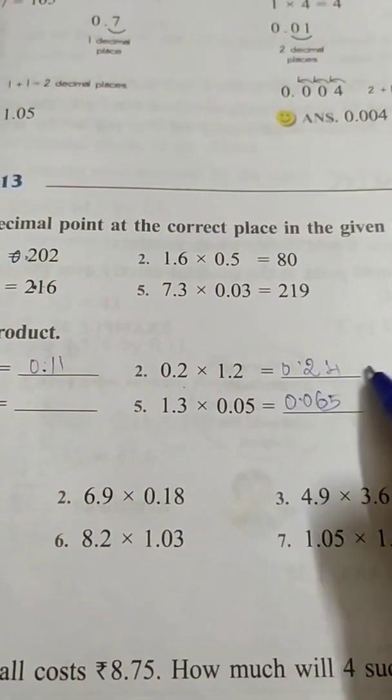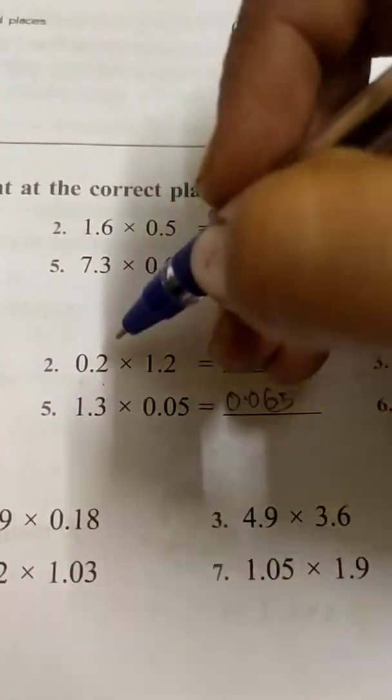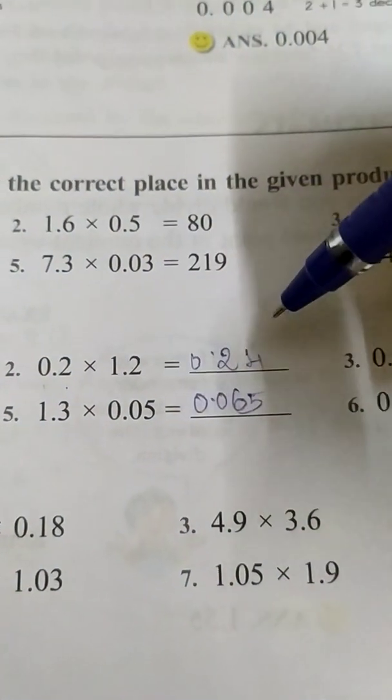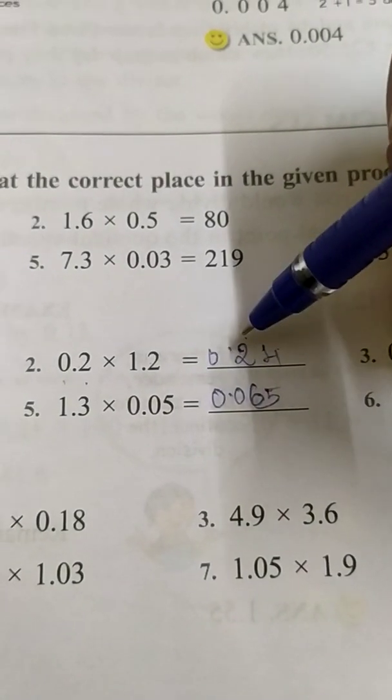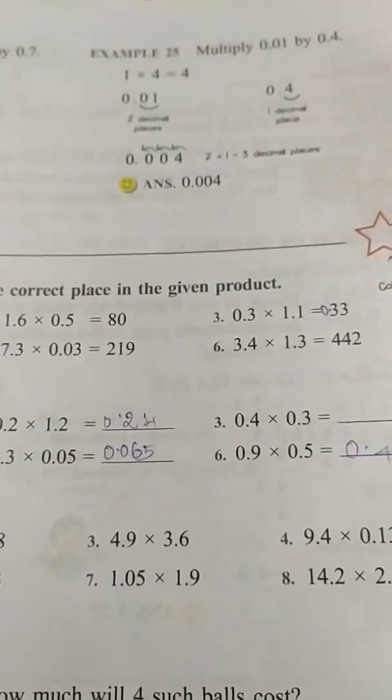2 into 12 is 24. We have written 24. Then we are going to count the decimal points. After the decimal point 1 digit, 1 digit. So totally 2 digits. From the rightmost part 1, 2, 2 digits you are going to leave. Keep the decimal point and include 0 in the whole part.